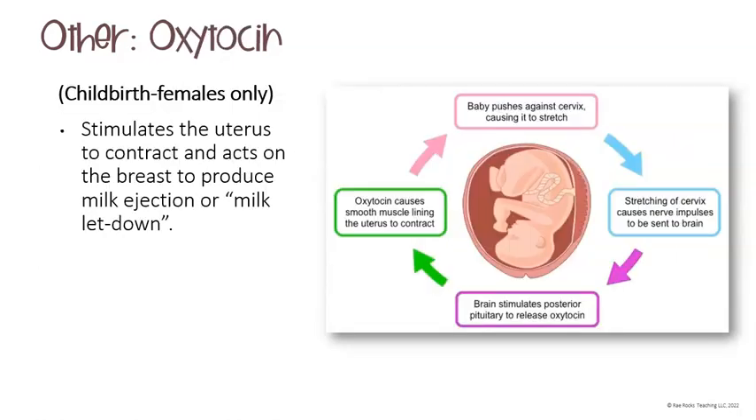Another hormone is oxytocin, which is only significant to childbearing females. And this will stimulate the uterus to contract and act on the breast to produce what we call the milk ejection or milk letdown. So the initial time that a female has milk come out of her breast, that is stimulated by oxytocin. Now, the continuation of it is something else.